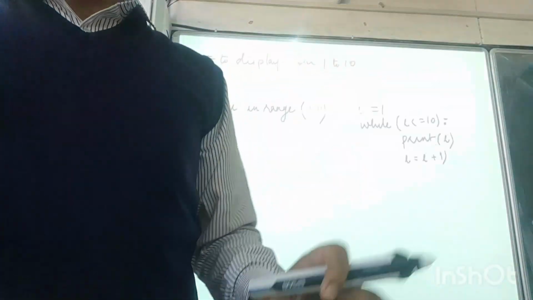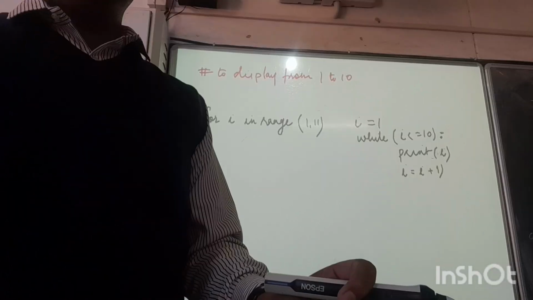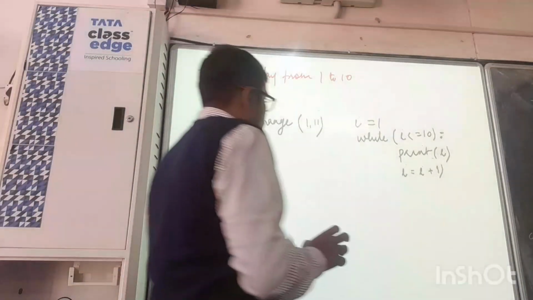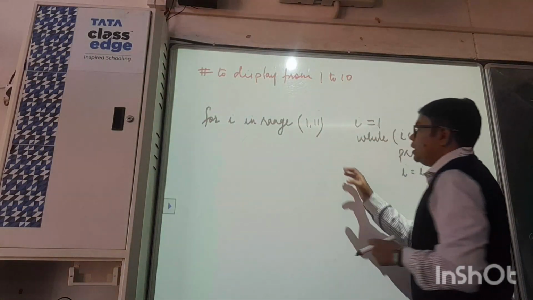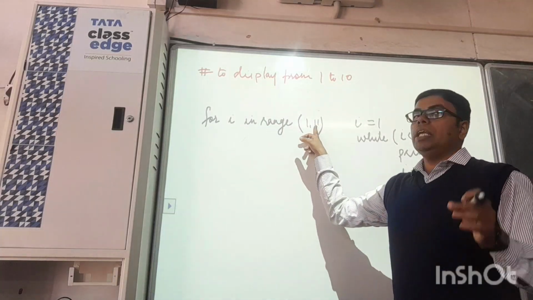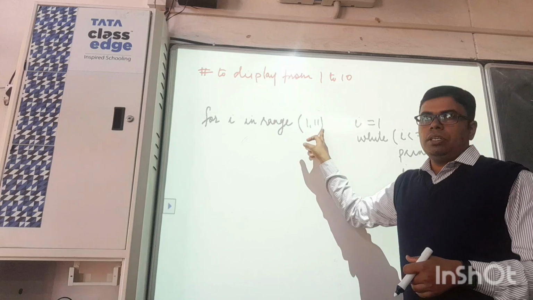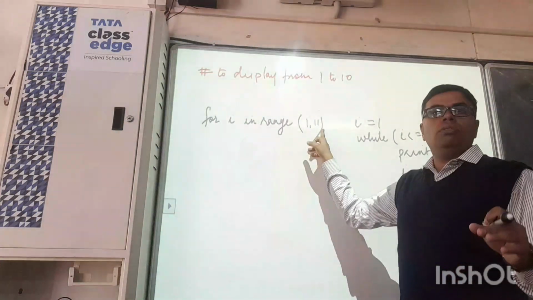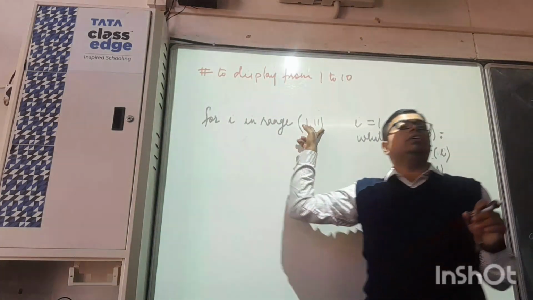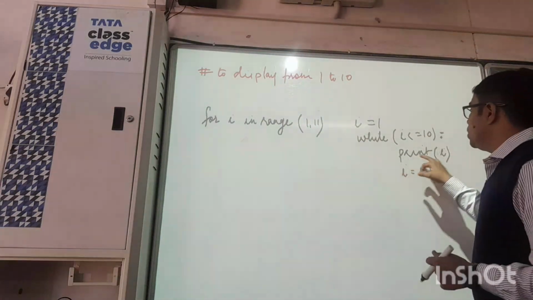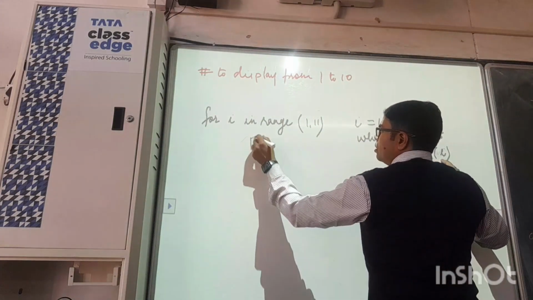In the same way, for the for loop syntax that we will give, it is understood that when the loop runs, it will run one time less than the mentioned condition. If it is 11, it will go till 10. If it is 10 mentioned over here, it will go till 9. And after that, the print statement.